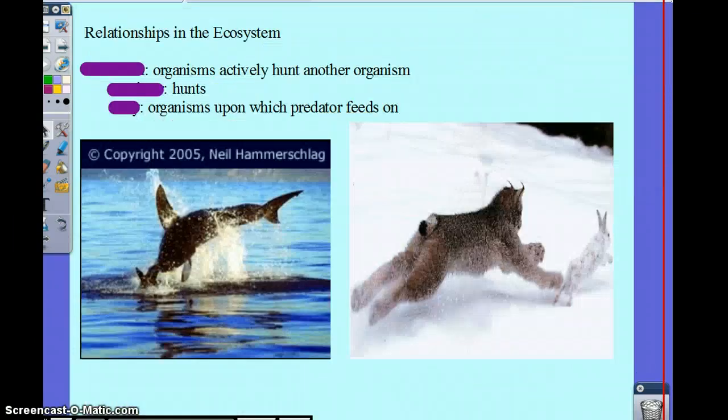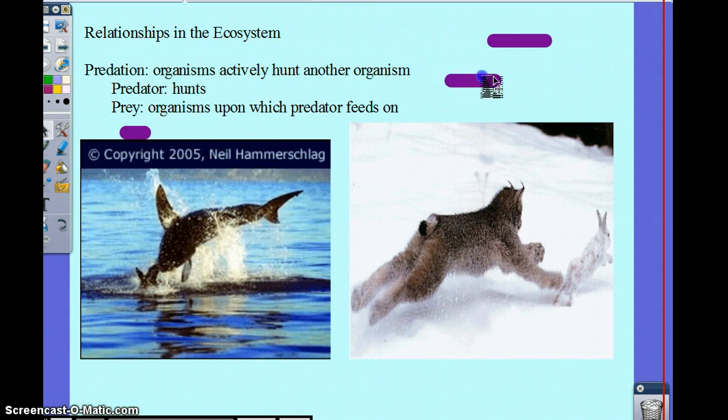We're gonna talk about relationships in the ecosystem, okay? What the hell is that? Yeah, I know, I get that every year. No, it's like a lynx. But what are these images representing? What relationship? Predator and prey, which is called predation. When an organism actively hunts another organism, it is the predator, and the organism being hunted is the prey.